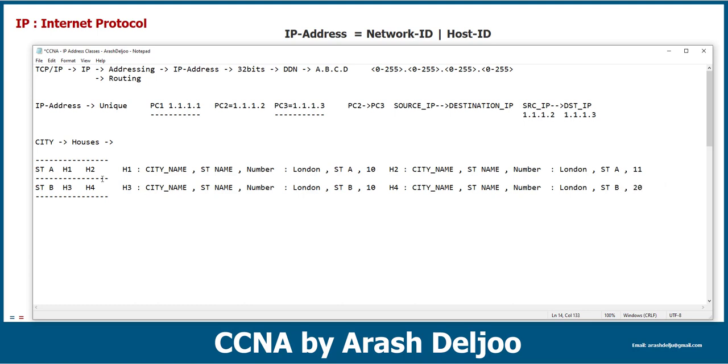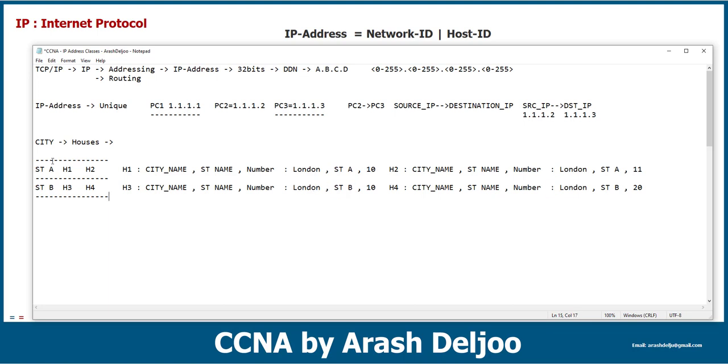You know that host 1 and host 2 are using the same city and the same street name. London, street A, London, street A. And also host 3 and host 4 are using the same city and same street.